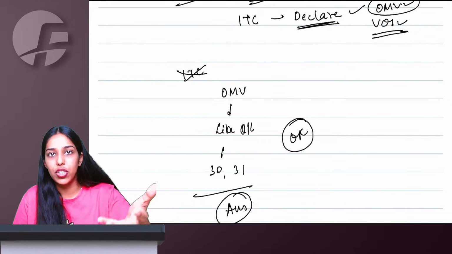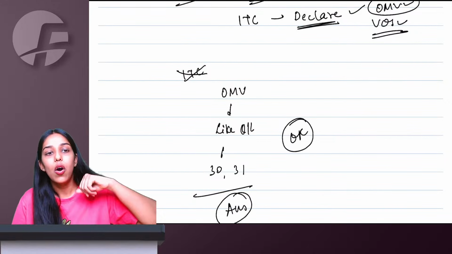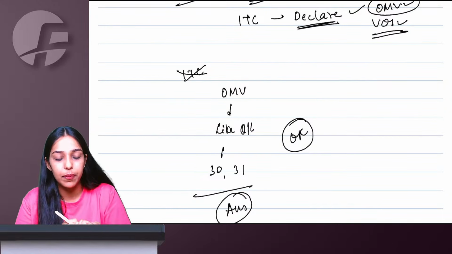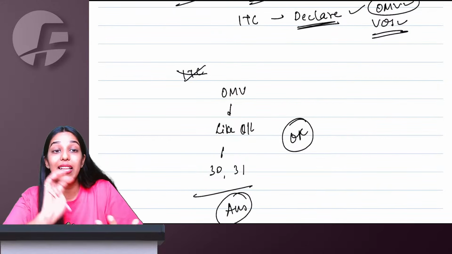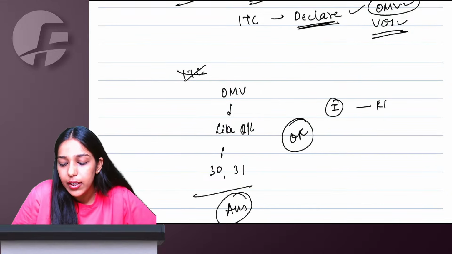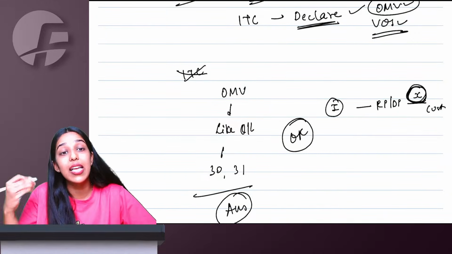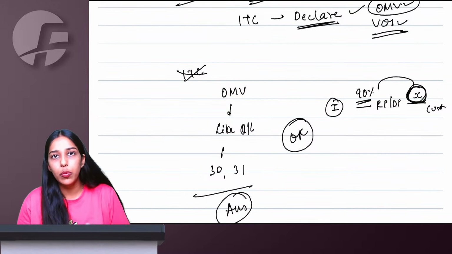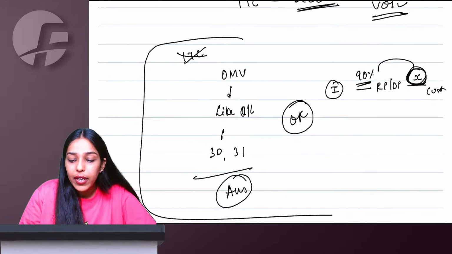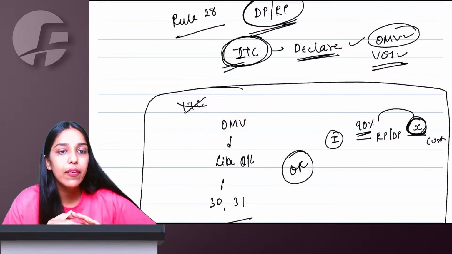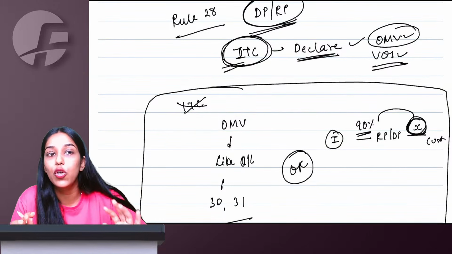If I am giving to my agent and agent will further give it to customer, or I am supplying to principal, principal will further give it to, not agent, sorry, here this is related distinct person. So I give to my related distinct person and they will further supply it to their unrelated customer. Then for whatever price they will give to their customer, 90 percentage of that I can take as value of supply between us. All this only when full ITC is not eligible, right? If my recipient is eligible for full ITC, whatever we declare will be accepted by government as value of supply.